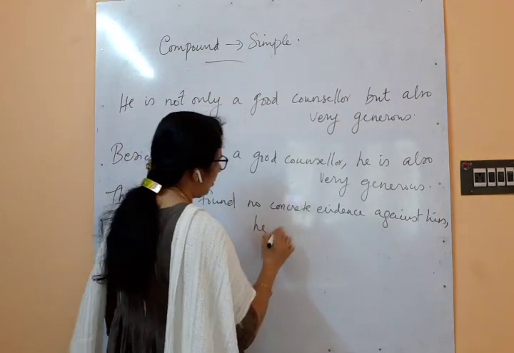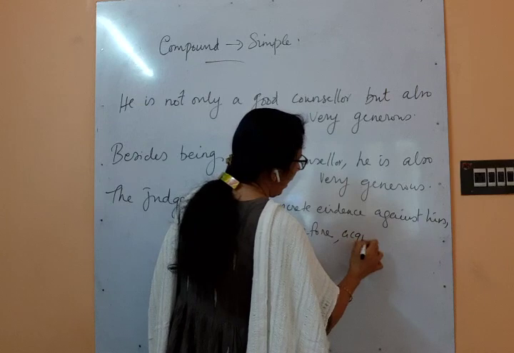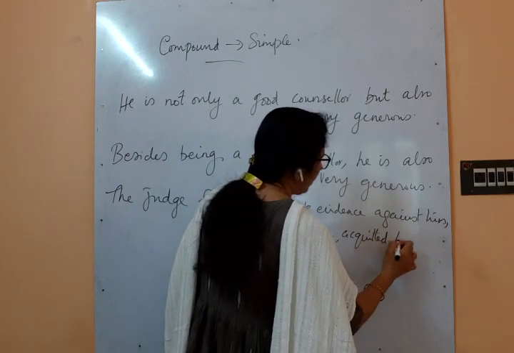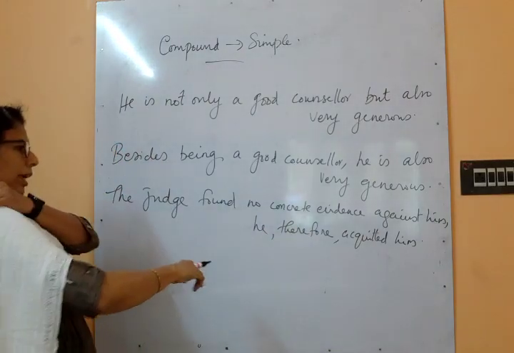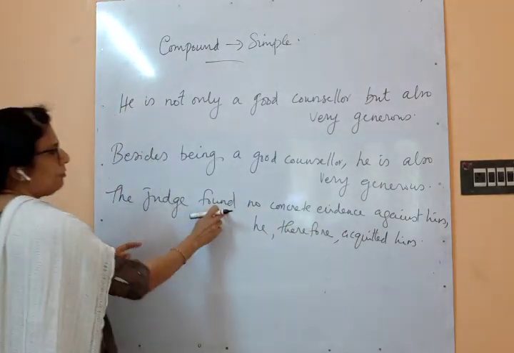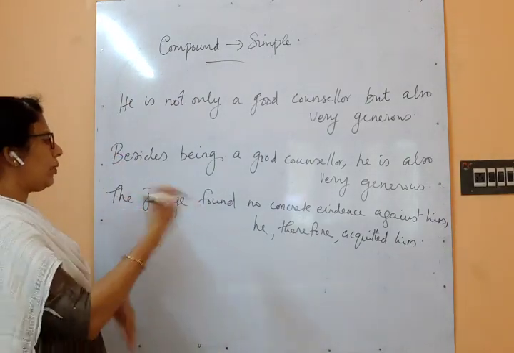He therefore acquitted him. Acquitted means released him from the punishment. So therefore is a conjunction. Acquitted, one verb is there. Found, another verb is also there. So this is a compound sentence, and how will you convert?